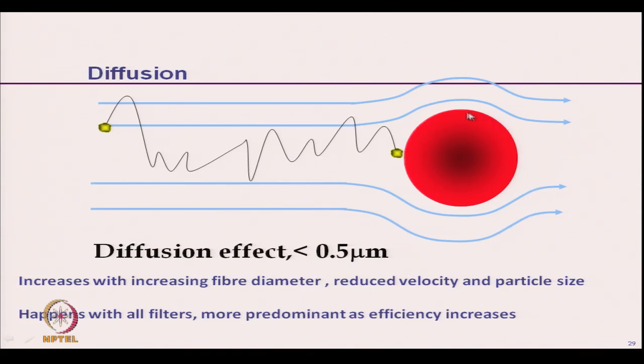As fiber diameter increases, that will increase the probability of particles settling on the surface, and as the velocity of air reduces, there will be more Brownian diffusion and reduction in particle size.